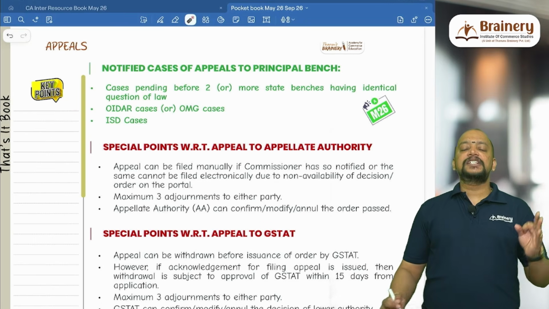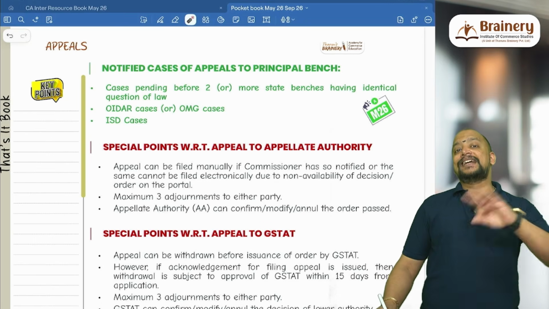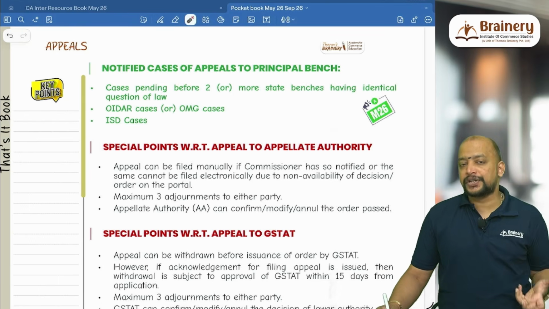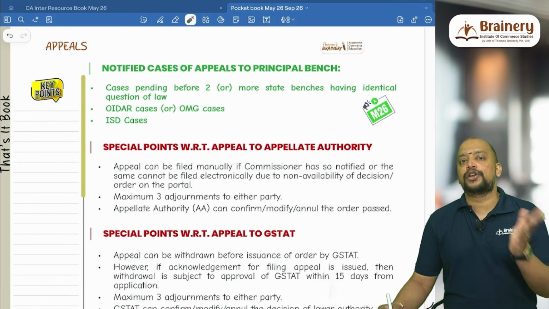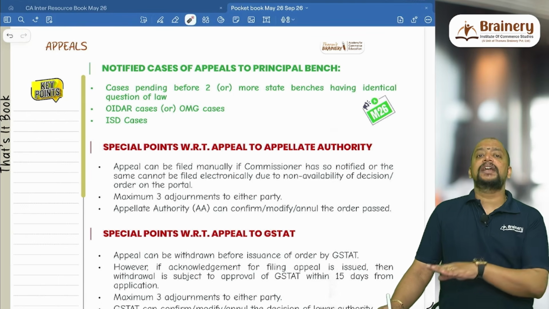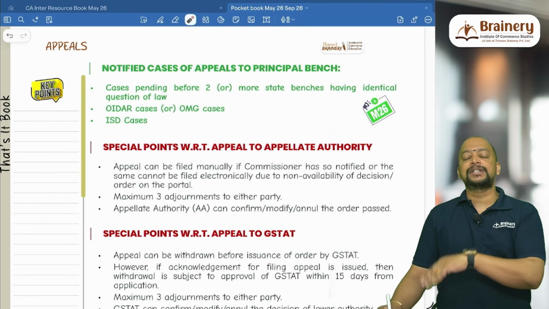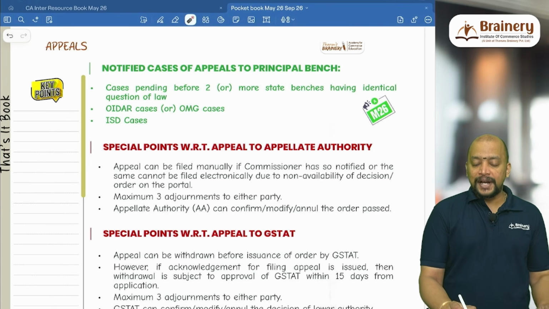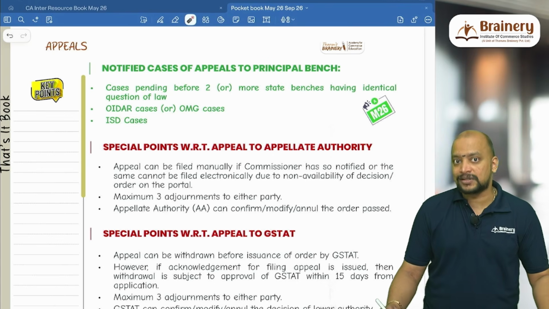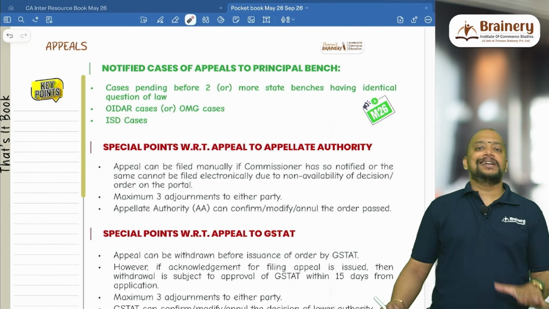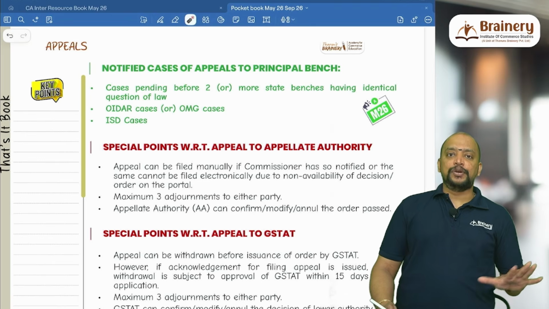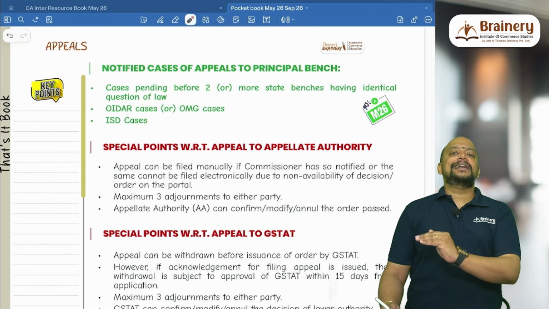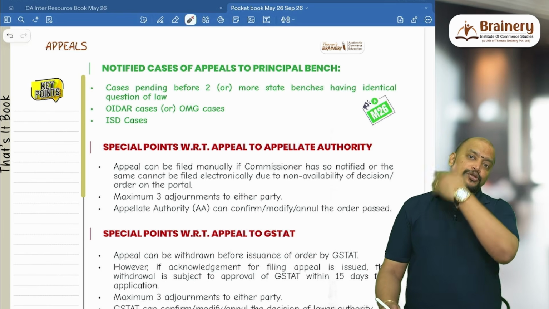Second one, if the issue is related to anti-profiteering. Third, if the case is pending before 2 or more state benches related to a similar question of law. So there is one particular question of law, like a particular activity, supply or not a supply, and the same issue is pending in 2 or more state benches, then also directly it will go to the Supreme Court. And then OIDAR cases or OMG cases, online money gaming, and finally ISD cases, the input service distributor. These are the 5 situations where the High Court will be skipped and directly it will go from the tribunal to the Supreme Court.